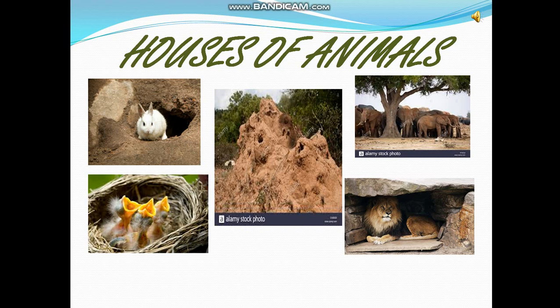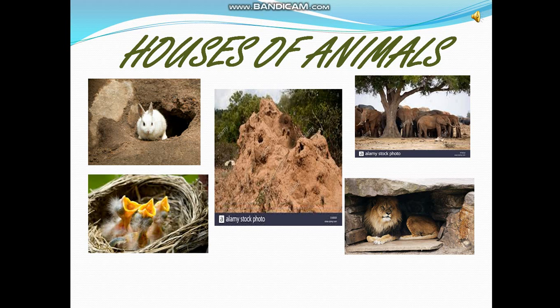Children, like us, animals also need space to live in. We need a house to live in to protect us from heat, cold, rain, and wild animals. Animals also need space to live in. They live at different places. Some wild animals live in natural caves or dens.